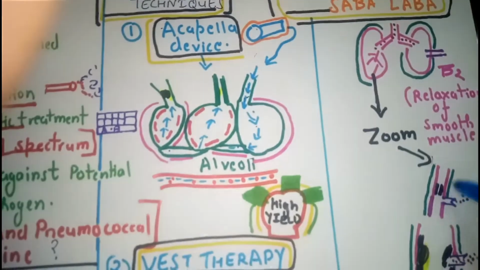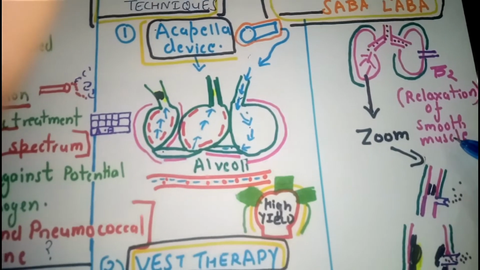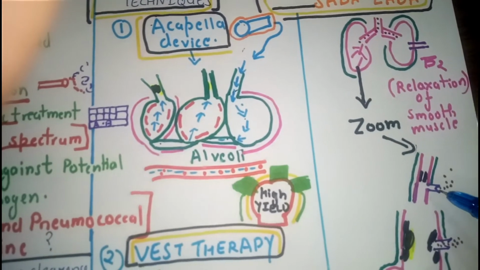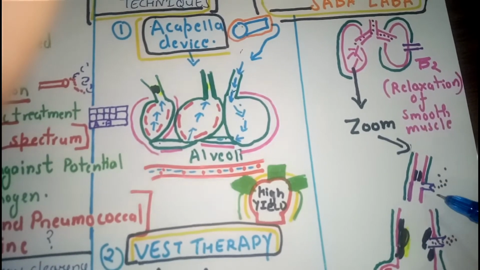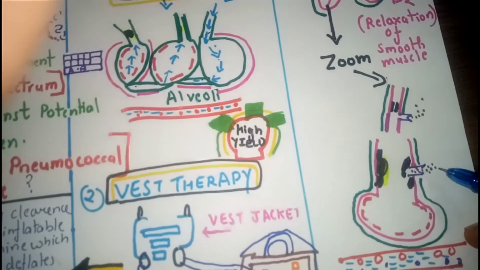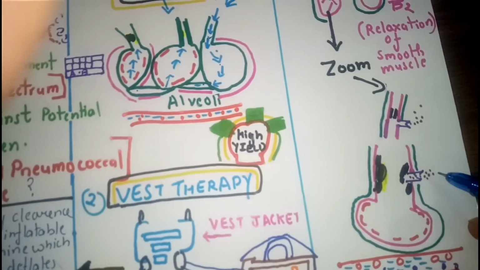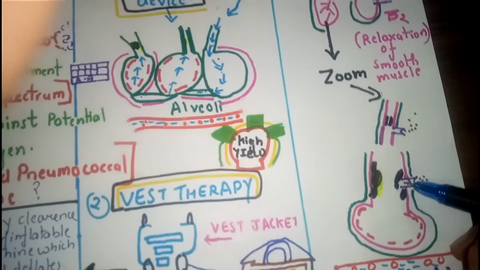This is your bronchus and this is your lodgement of the mucus. When the bronchodilator is given, it will be received by the beta 2 receptor. When it is received by the receptor, the channel gate will open and the entry of the beta 2 agonist through the channel gates will occur.